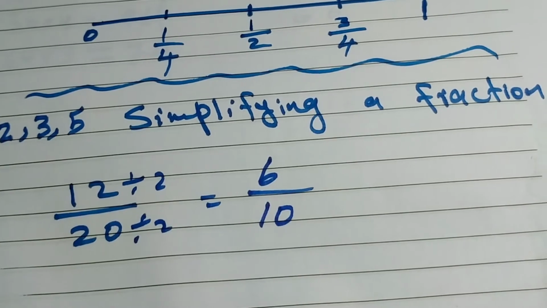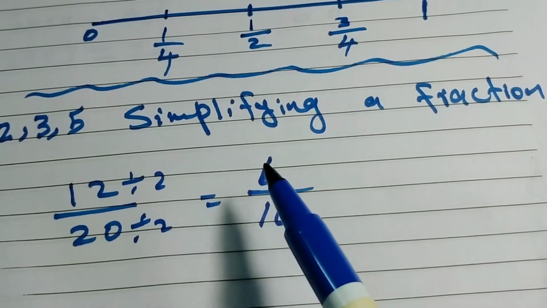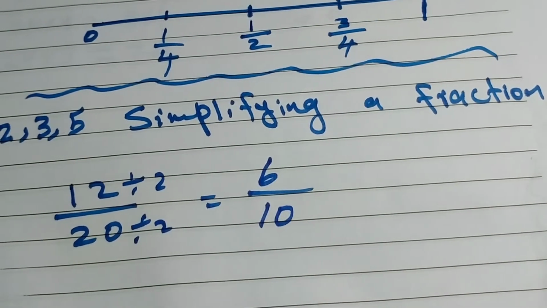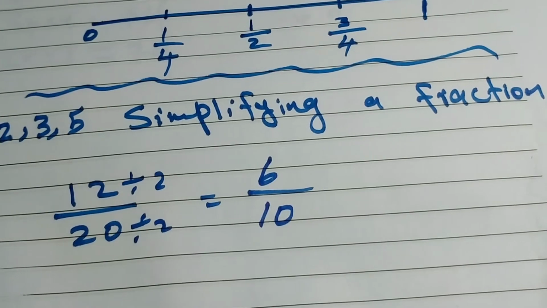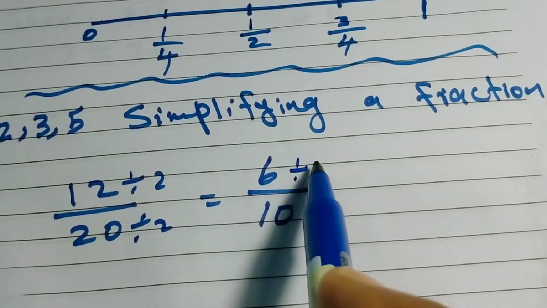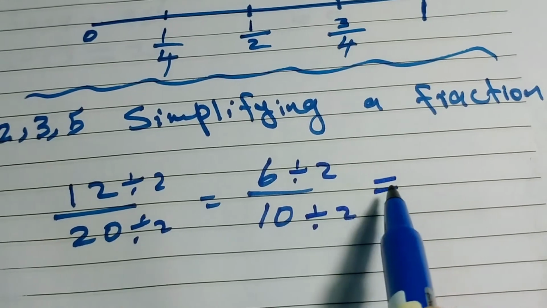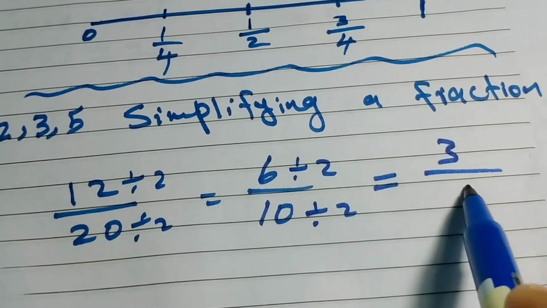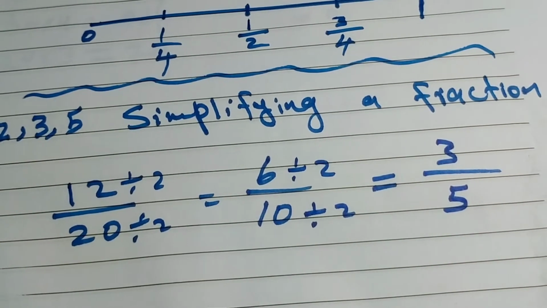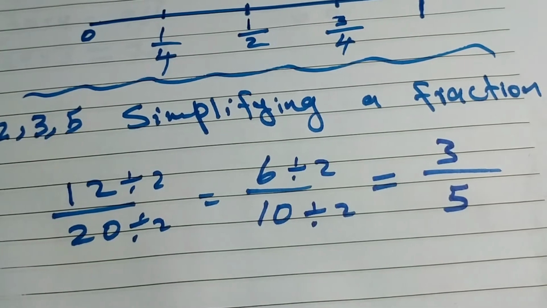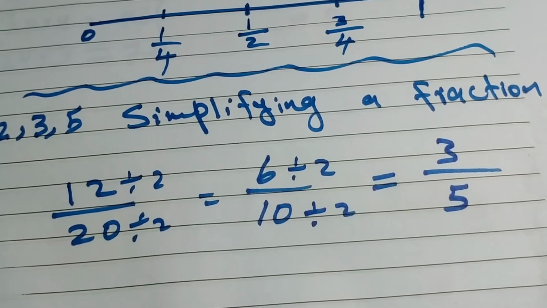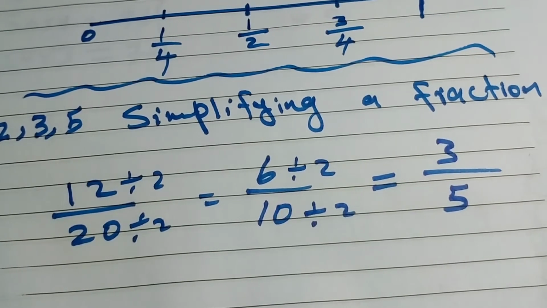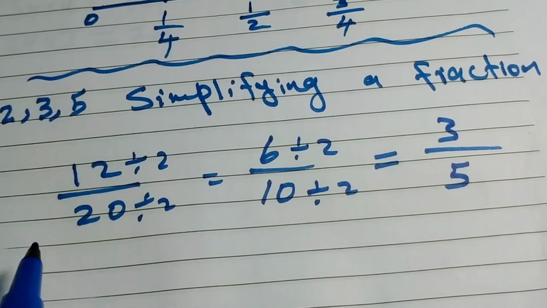So check again, can we simplify more or not? Yes, 6 and 10 are both even numbers, so we can simplify more. Both are even, so both are divisible by 2. 6 divided by 2 equals 3. 10 divided by 2 equals 5. So after simplification we got 3 over 5. This is our answer, and this is the final fraction after simplification. Clear, my dear? Look, one more example.